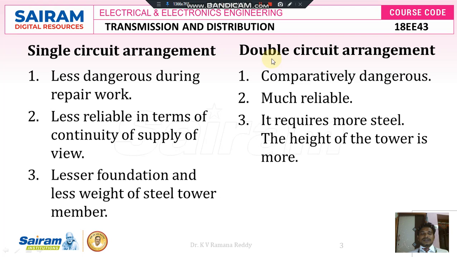So for this case, let us see these two arrangements, one called the single circuit arrangement and the other called the double circuit arrangement. For example, in the case of the single circuit arrangement, it is less dangerous during repairing work. For example, if any problem happens related to conductor failure, insulation failure or any connection failure on the top of the transmission system, definitely it is required to replace, definitely it is required to overcome the difficulty of the problem by repairing.